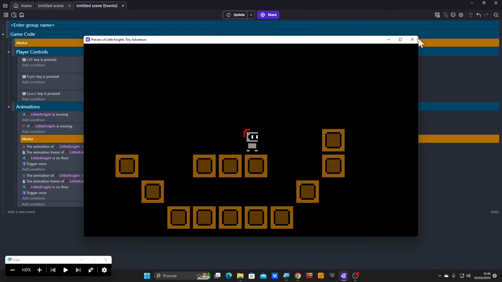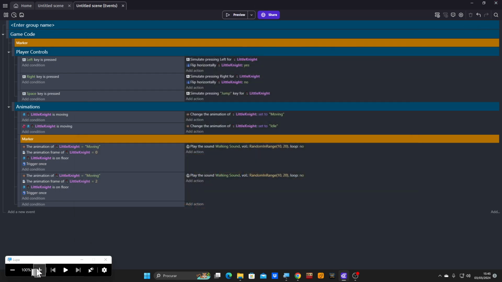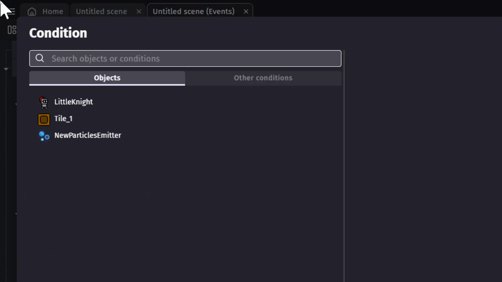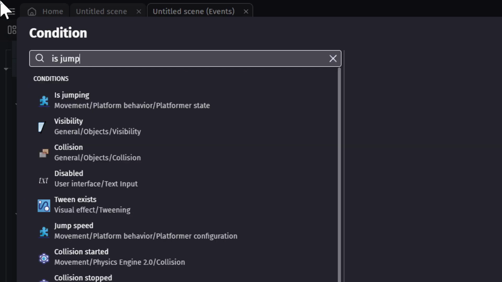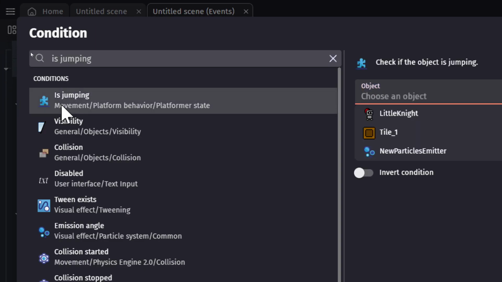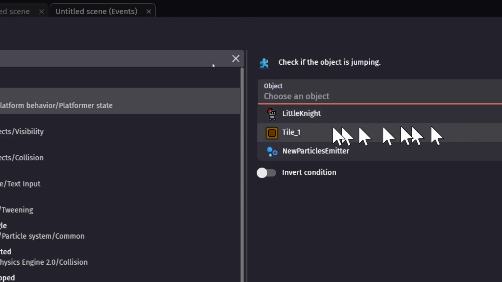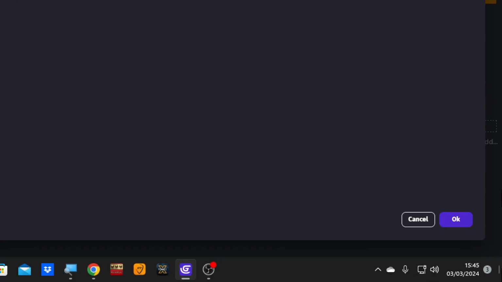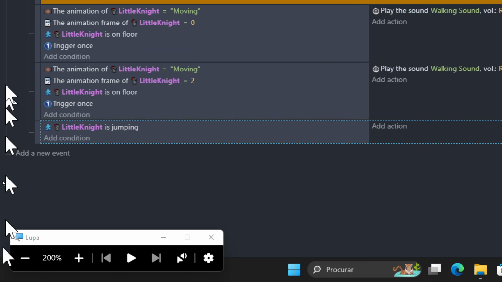Okay, that's cool. But now we need the jumping sound. So we're going to do a jumping sound. And for the jumping sound, all we're going to do is check: is my character in the air? Is he jumping? Object, little knight. Platformer, invert, no. Got nothing else to put. Press OK.